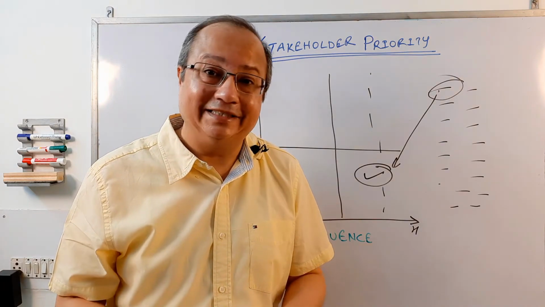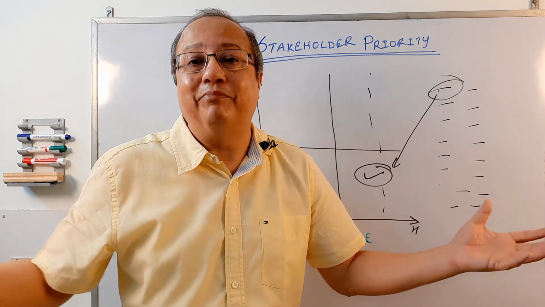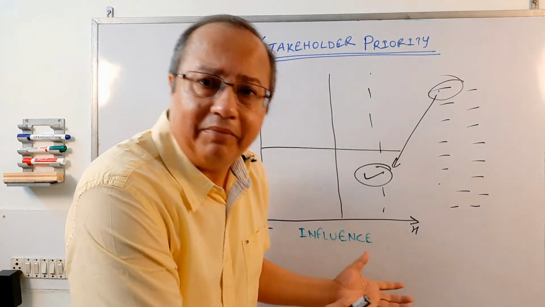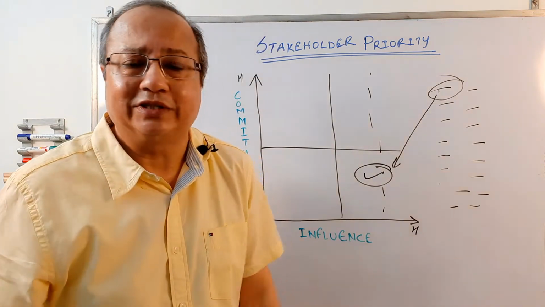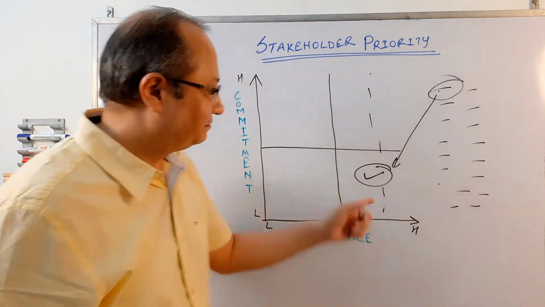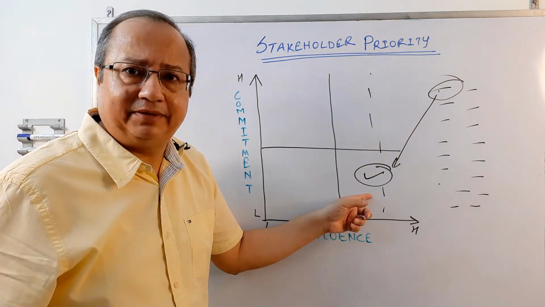Dangerous, right? Because they have the high influence, they can change the direction of the project without being bothered which direction it takes, because they are not affected by the outcome. They have very low commitment towards this project. Their interest is somewhere else, and therefore keep these people satisfied. Be very diplomatic with these people, right?